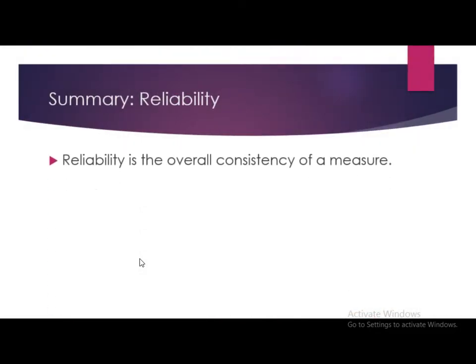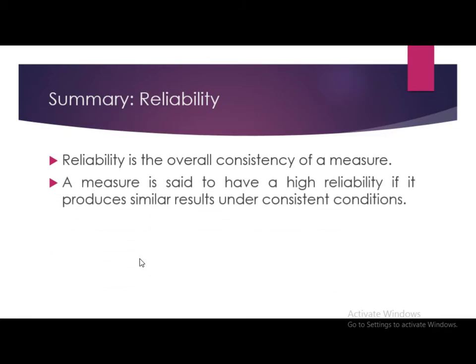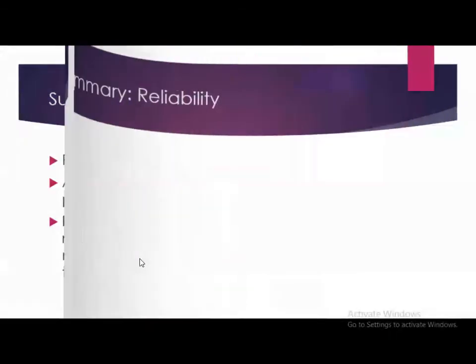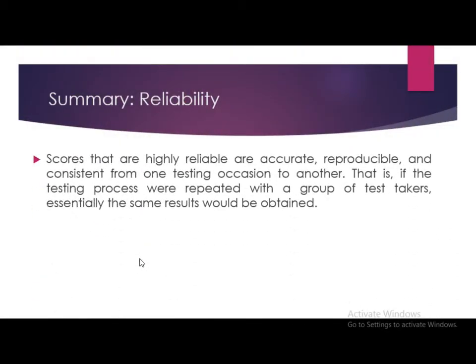We will summarize reliability. Reliability is the overall consistency of a measure. A measure is said to have high reliability if it produces similar results under consistent conditions. It is the characteristics of a set of test scores that relates to the amount of random error from the measurement process that might be embedded in the scores. Scores that are highly reliable are accurate, reproducible, and consistent from one testing occasion to another.